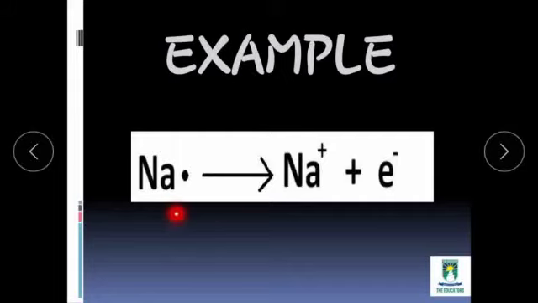Students, this sodium is a metal, and metals are the elements which are very electropositive in nature, and they form cations by the loss of electrons. Metals can be categorized as very reactive, less reactive, and least reactive. So sodium is from the first group, so its oxidation state will be +1 and it will lose one electron.